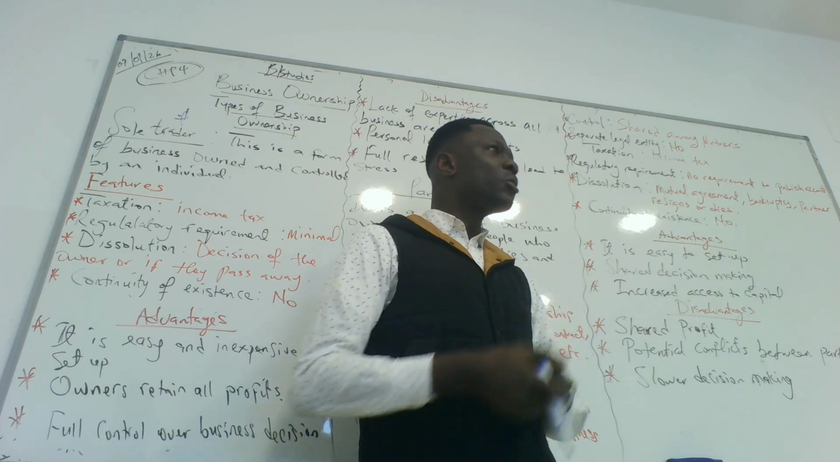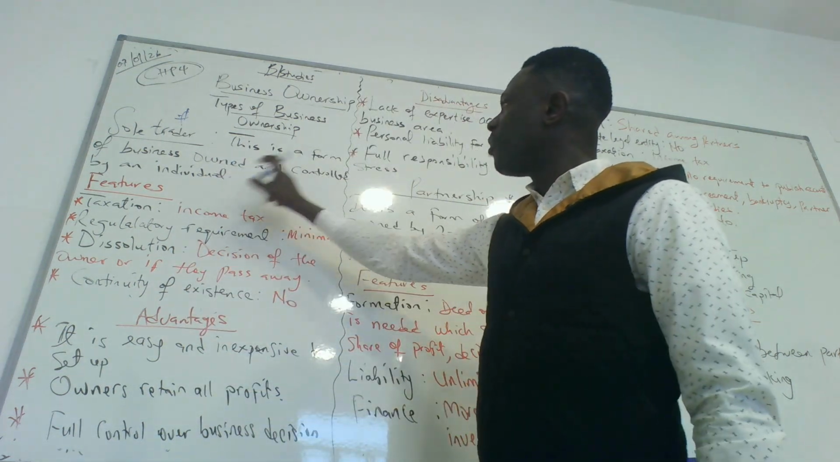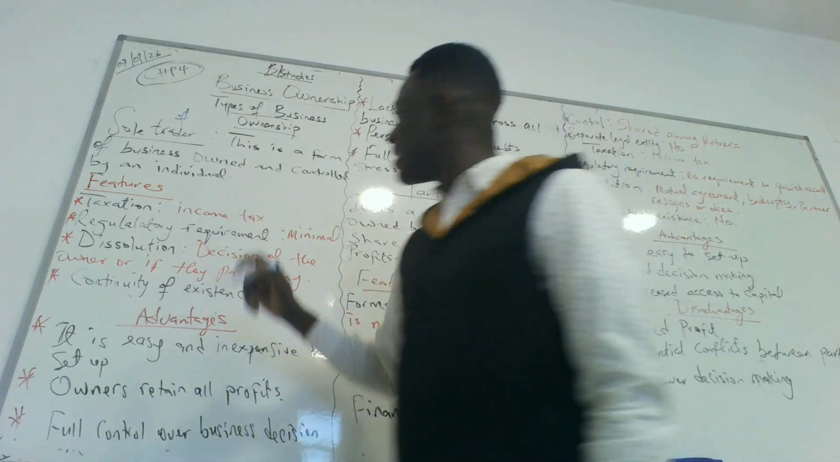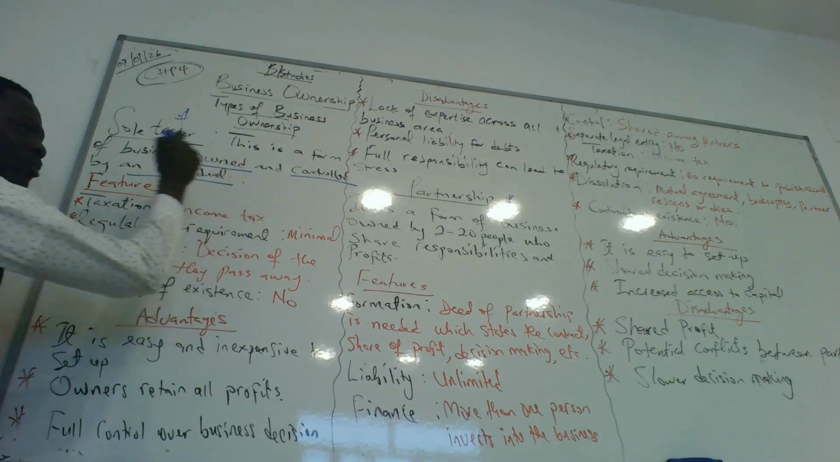Do we understand the sole trader here? Yes. Good. So I wrote here, this is a form of business owned and controlled by an individual. Owned, controlled by an individual. That's why it's a sole trader.